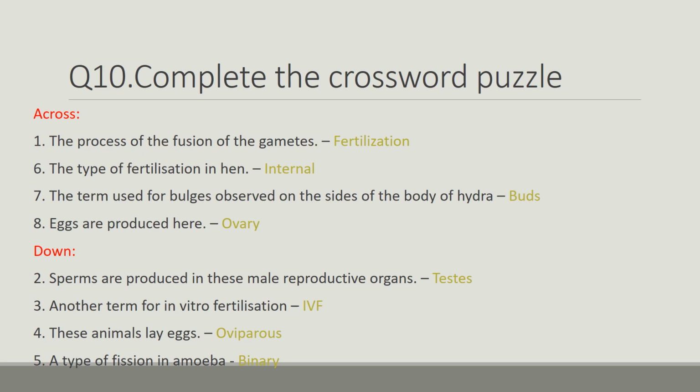Eggs are produced here, so eggs are produced in the ovary. Down, sperms are produced in these male reproductive organs, that is testes. Another term for in vitro fertilization is IVF. These animals lay eggs, so that is known as oviparous. A type of fission in amoeba is known as binary fission.